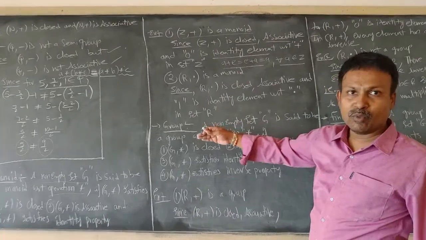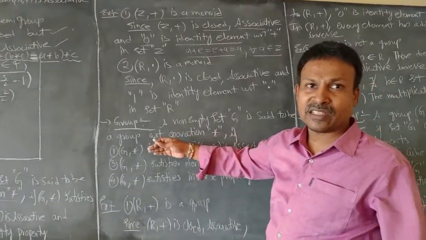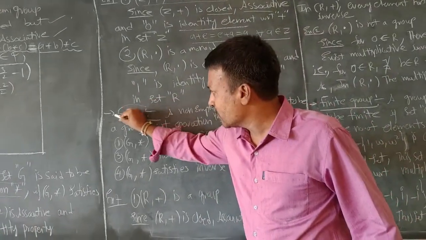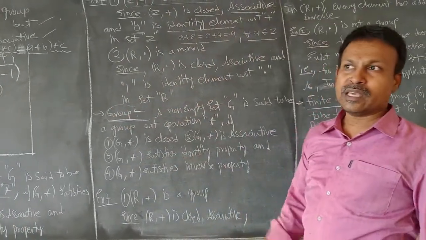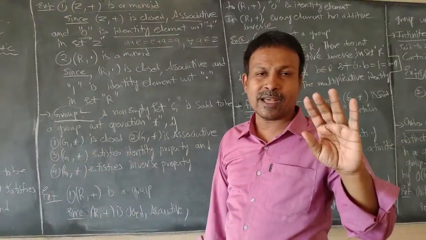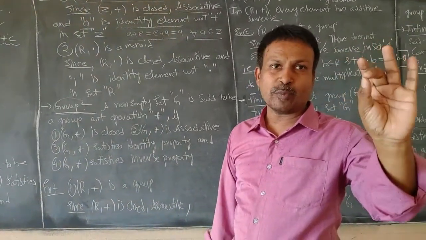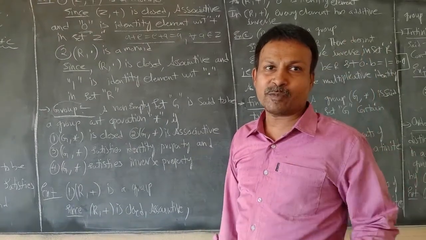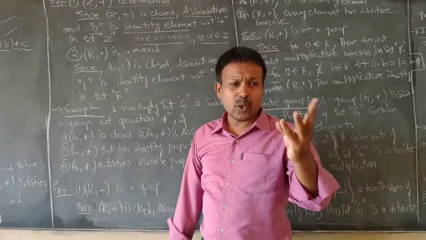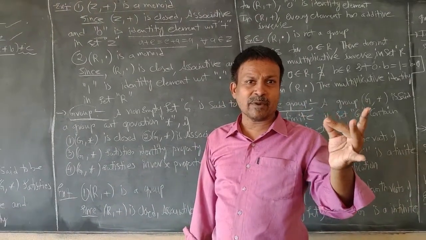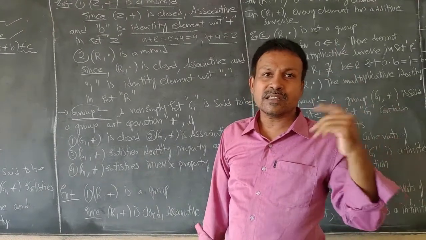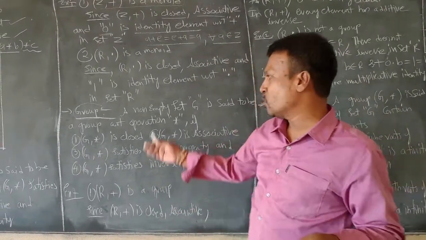Moving on to the very important definition of this unit, that is groups. See carefully, we have to remember four properties: closure property, associative property, identity property and inverse property. If a non-empty set G satisfies the closure property, associative property, identity property and inverse property with respect to operation star, then we say that the set G is a group. That is what I have written here.